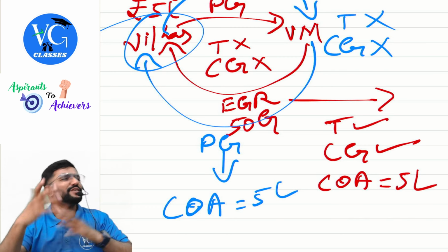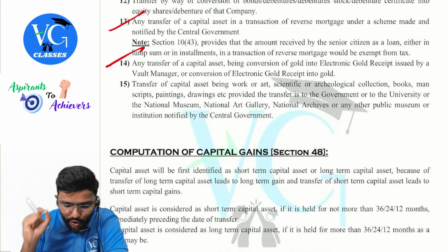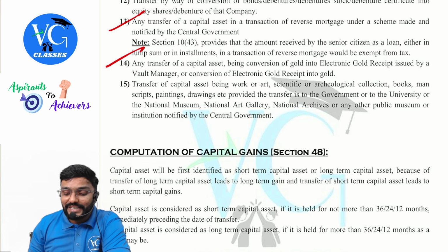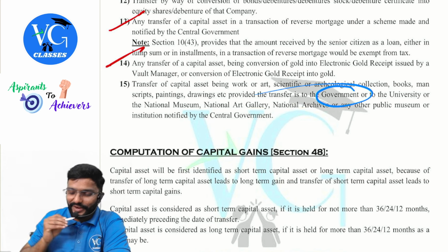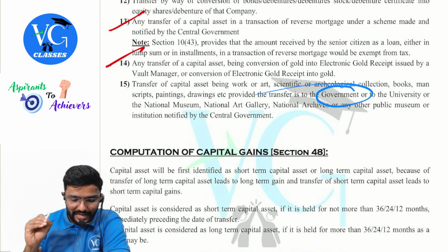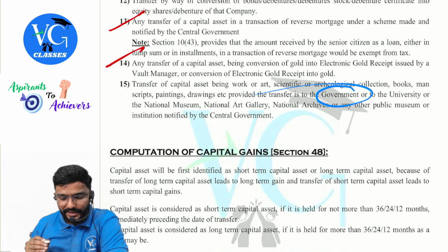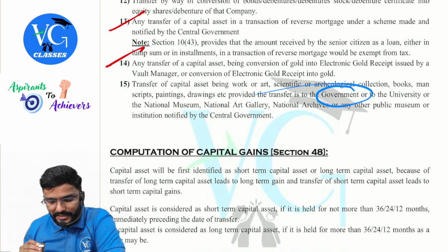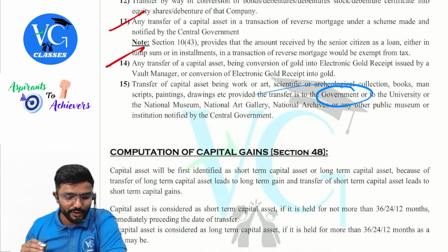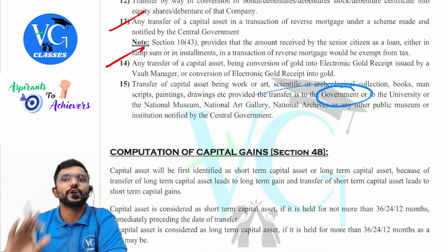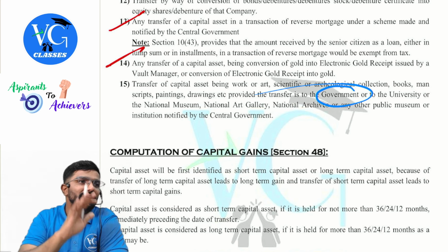Last one. Transfer of a capital asset being work of art, scientific or archaeological collection, books, manuscripts, paintings, drawings, etc., provided the transfer is to a government or a university or the National Museum, National Art Gallery, National Archives or any other public museum or institution notified by the central government. Only if the transfer is to the selected people, they are telling it is not a transfer, guys.